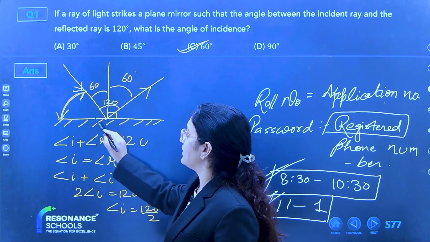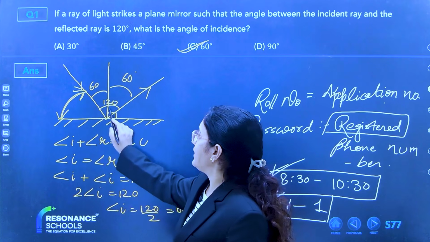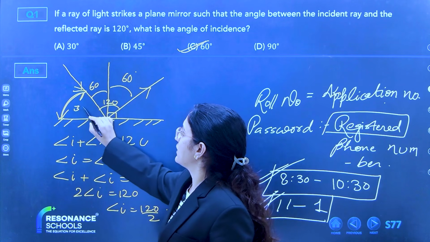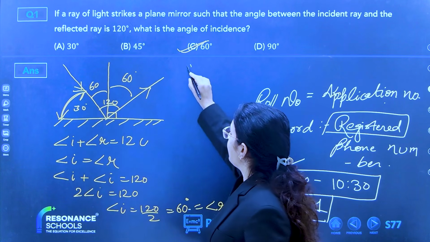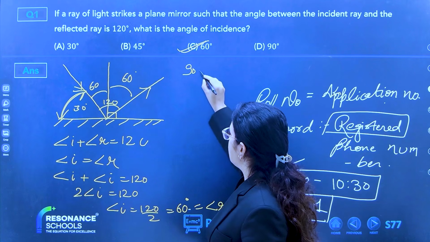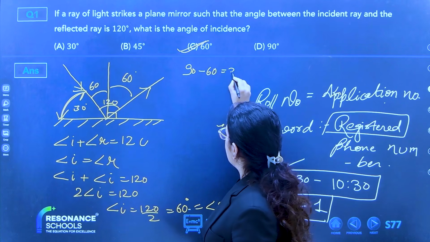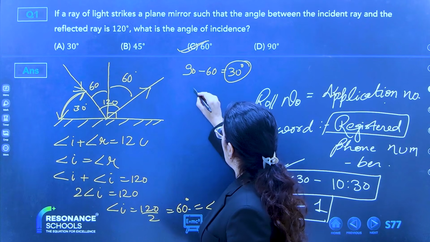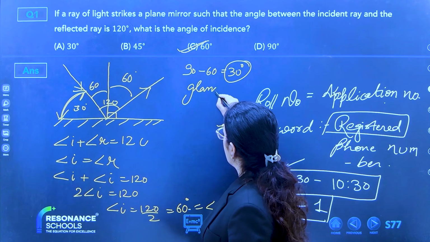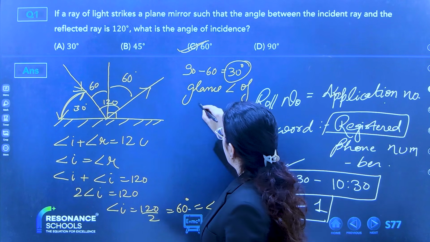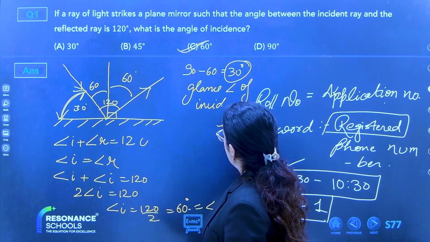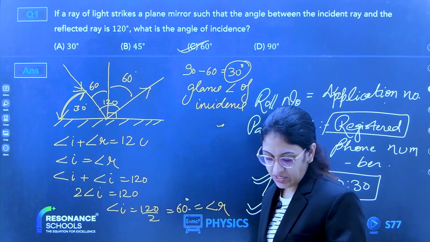This complete angle is 90. 90 minus 60 is 30 degree. This 30 degree is your glance angle of incidence. Clear?